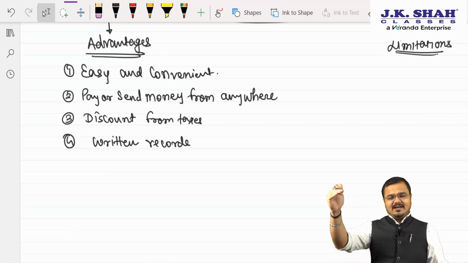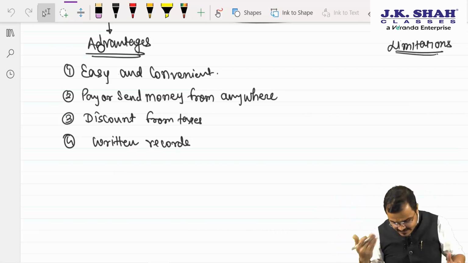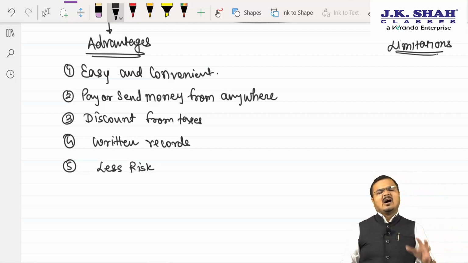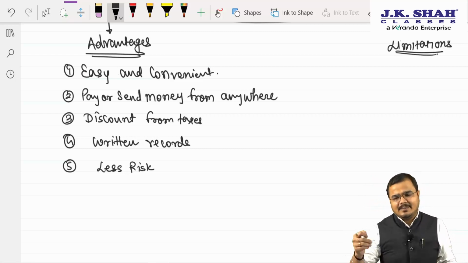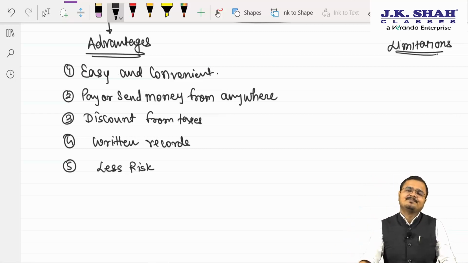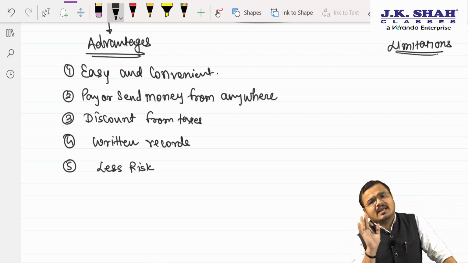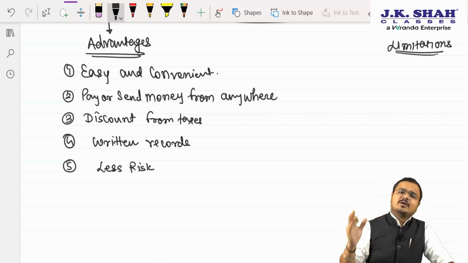So easy and convenient, pay or send money from anywhere, discount from taxes, return records are available. If chartered, use this digital payment very wisely, then believe me, it is of less risk. Sir, how can you say it's less risk? Chartered, tell me, if I forgot my debit card in the shop, understood? And if I keep the tap option off, is anyone going to take the money out of it? No, sir, because it is pin protected. Correct, chartered?